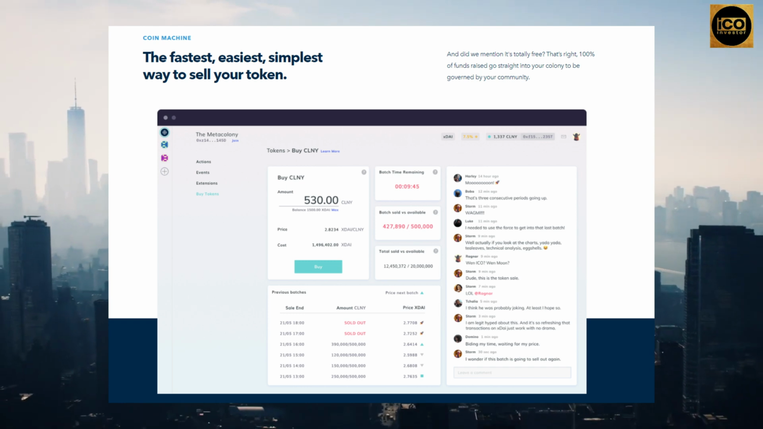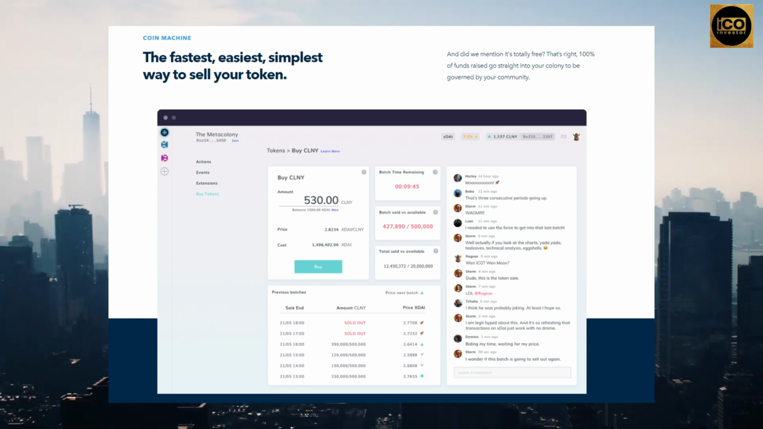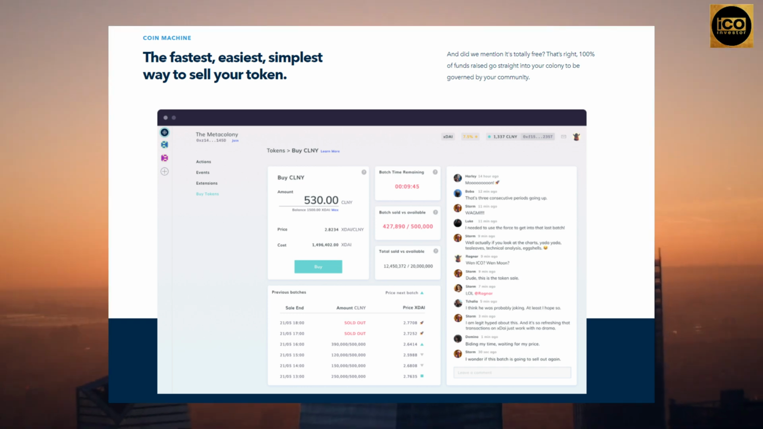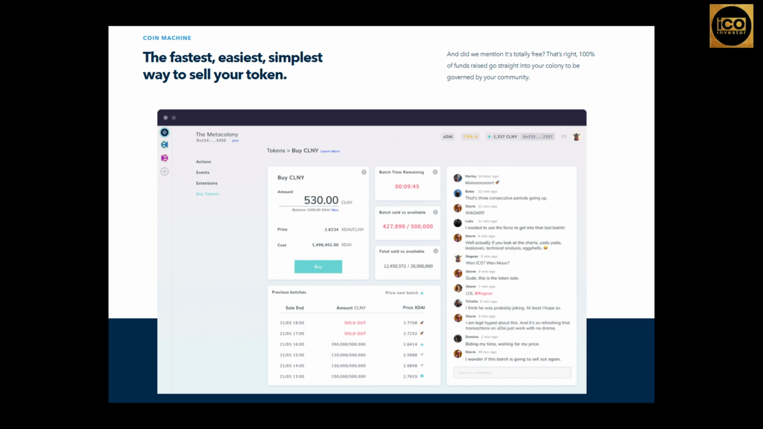The quickest, easiest, and most straightforward way to sell your token. Machine for mining coins. Did we mention it's completely free? That's correct. All monies earned go directly into your Colony, which is administered by your community.